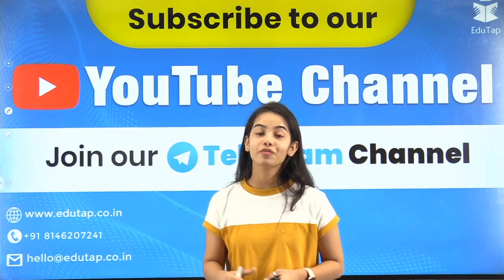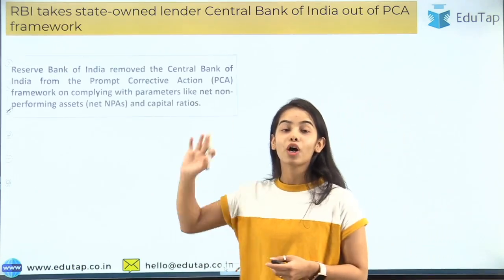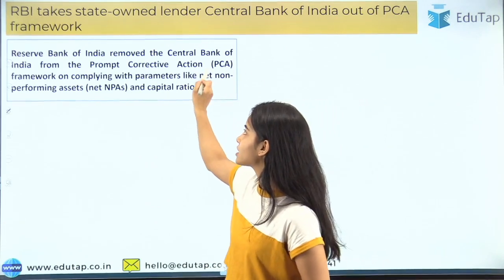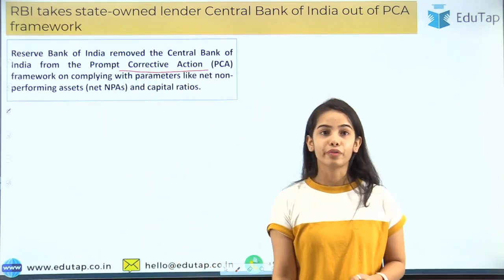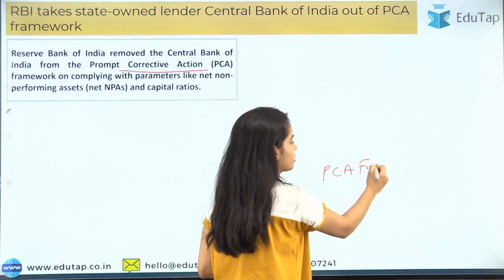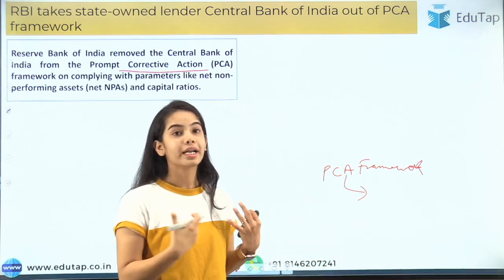So now starting with the first news article, that is the RBI has taken out or removed the Central Bank of India from the PCA framework, that is the Prompt Corrective Action framework. So first of all, what is this PCA framework? See, the PCA framework we are going to discuss regarding the banks.